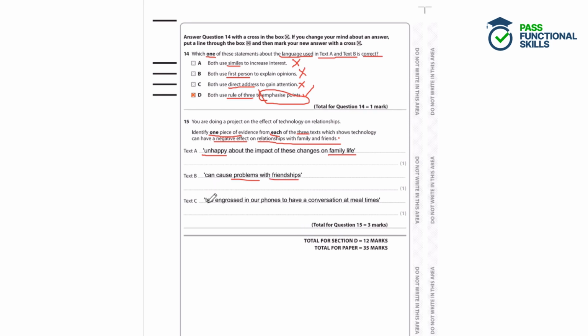And finally, text C, too engrossed in our phones to have a conversation at meal times. So we've got technology mentioned here, and it's presented as a negative thing, a bad thing. It's too much, too engrossed in our phones to have a conversation at meal times. Presumably, we're having our meals with friends and family. So that quotation there shows that there is a negative effect on relationships with family and friends.